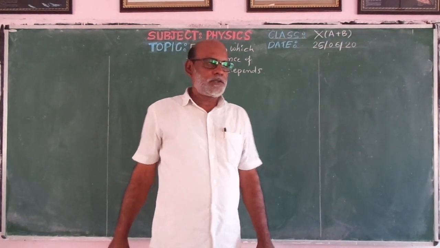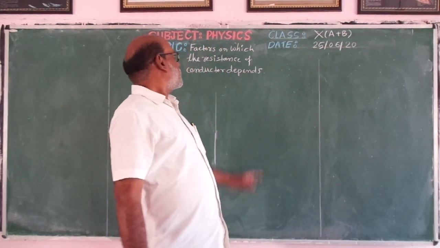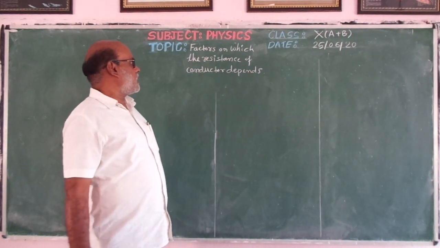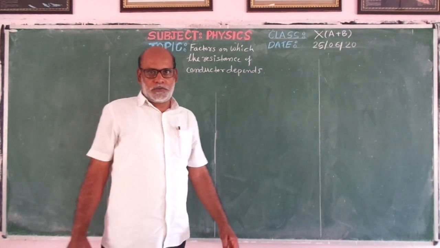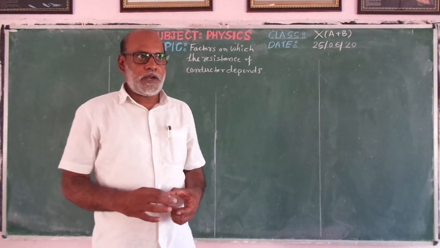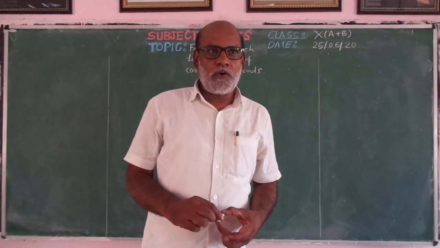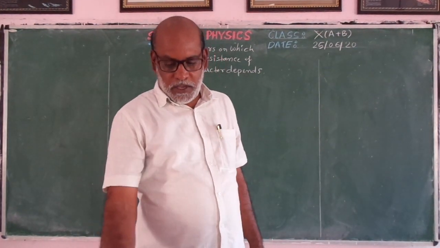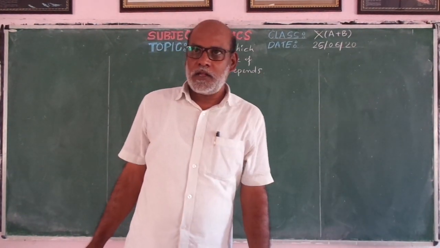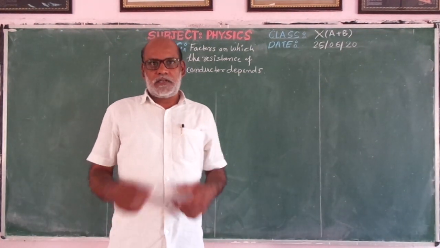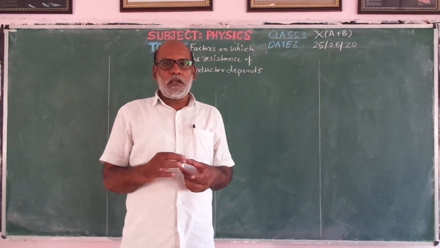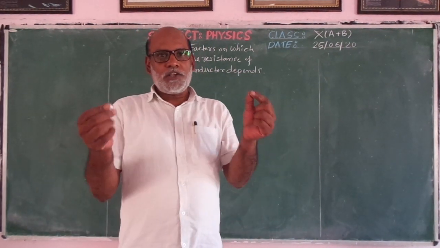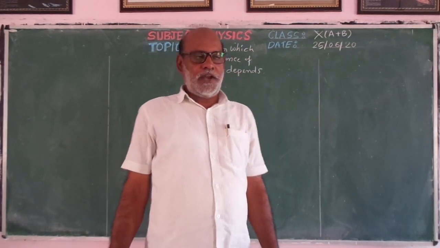Now in today's class, we are going to discuss the topic: the factors on which the resistance of a conductor depends. In the last period, we saw a very important law, Ohm's law. Once again we can recall it. Ohm's law says that the current flowing through any conductor is always directly proportional to the potential difference applied across its ends.